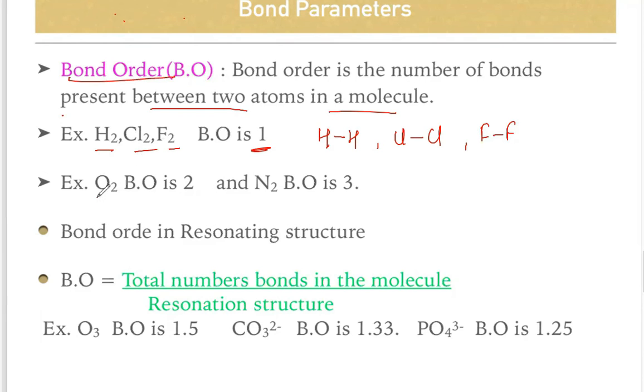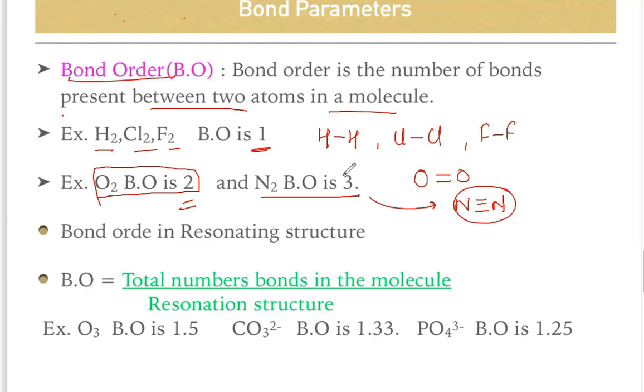Next, oxygen. Oxygen bond order is 2. How is it 2? Oxygen double bond oxygen. How many bonds are there? 2 bonds. That means the bond order is 2. Next one is N2. N2 bond order is 3. How is N2 bond order 3? You see nitrogen triple bond nitrogen. How many bonds are there? 3. That means the bond order is 3.